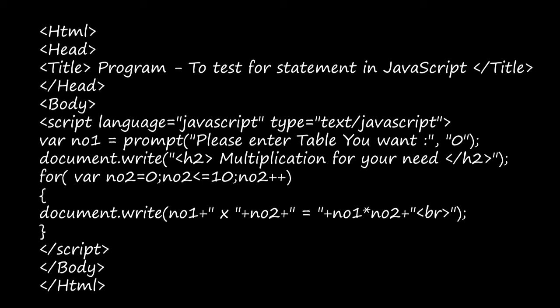And then we have opened the parenthesis, and there document.write, inside the bracket, no1 plus whatever you are giving inside double quotes will be displayed as such, right? So here inside double quotes we have given a x symbol, so the x will be displayed as such, and then plus no2, the value of no2 will be displayed there, and again the equal to symbol will be displayed as such, and then no2 into no1, right? This will be displayed, and then the br tag, so the next output will come in the next line, okay?